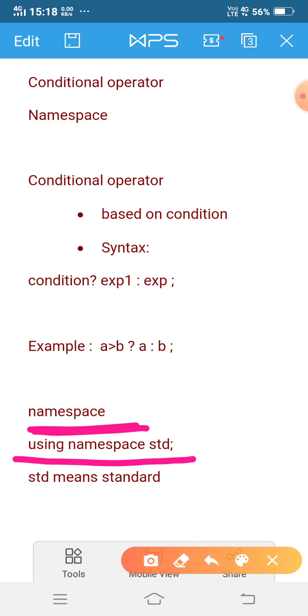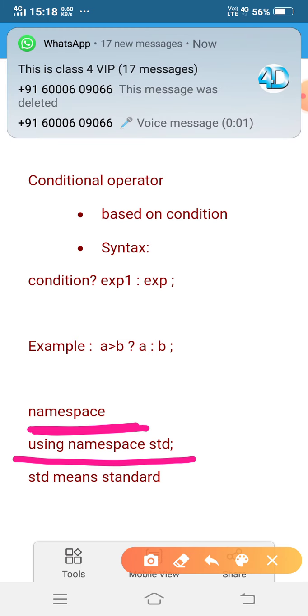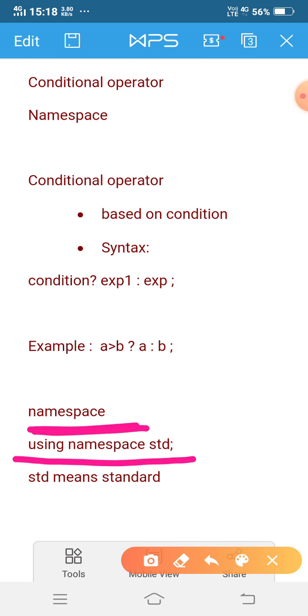So this problem will be overcome by the namespace keyword. Namespace is a keyword which will distinguish between the functions, between the keywords. So in this C++ code I will use using namespace std, because the standard namespace will be used here.